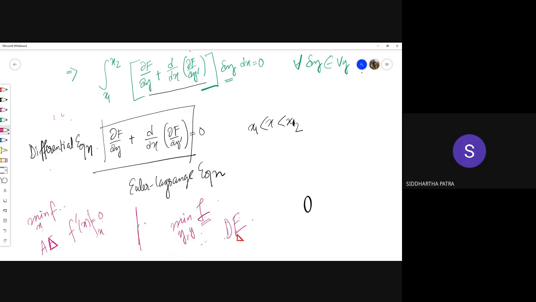Now, if it is still confusing for some of you that if this is true for all arbitrary variation, why this quantity itself should be 0? I'll tell you, consider this variation of y as the delta function.